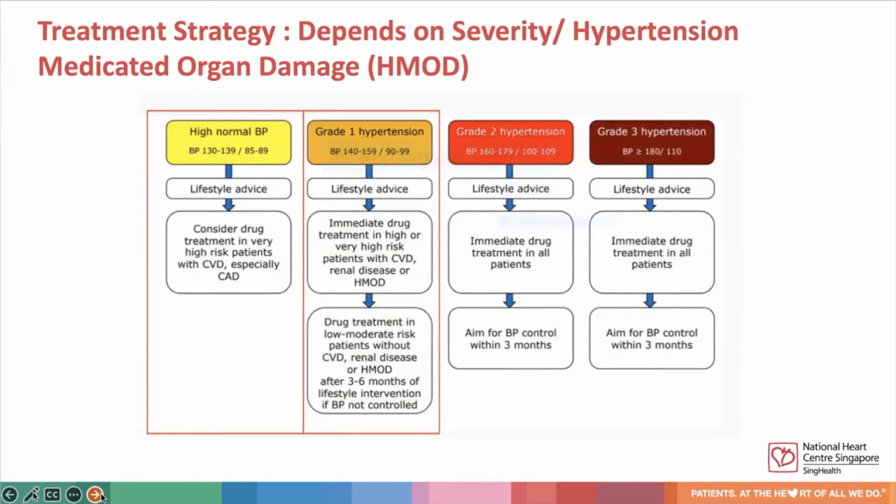In patients with grade 1 hypertension, immediate drug treatment should be started for high-risk patients or those with cardiovascular disease or HMOD. For other patients, drug treatment should be considered after a 3 to 6 months duration of lifestyle intervention if blood pressure is not controlled. For grade 2 and grade 3 hypertension, there should be immediate drug treatment for all patients, and we should aim for blood pressure control within 3 months.